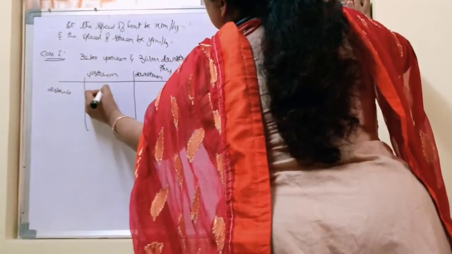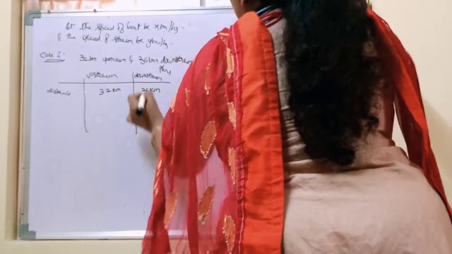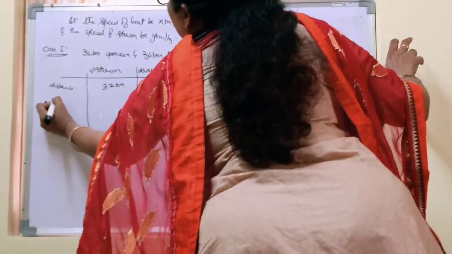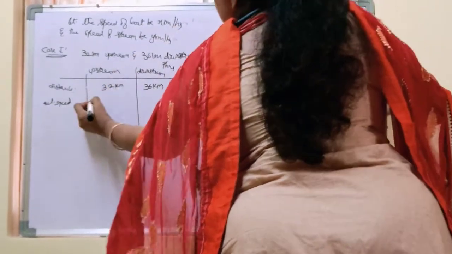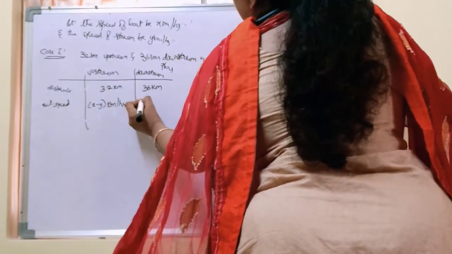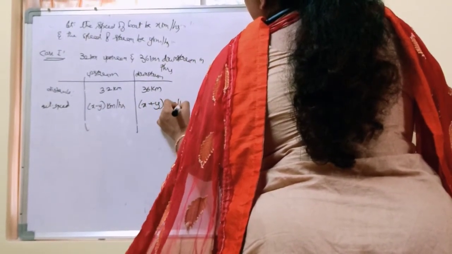How much distance is covered in upstream? 32 km upstream and 36 km in downstream. What is the relative speed in upstream? Relative speed is x minus y kilometer per hour. And here the downstream relative speed is x plus y kilometer per hour.